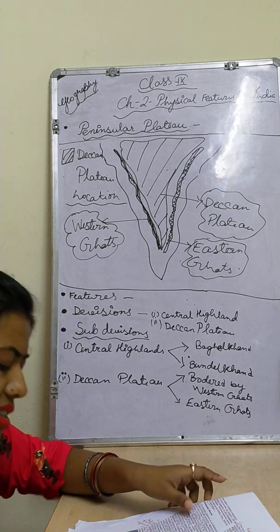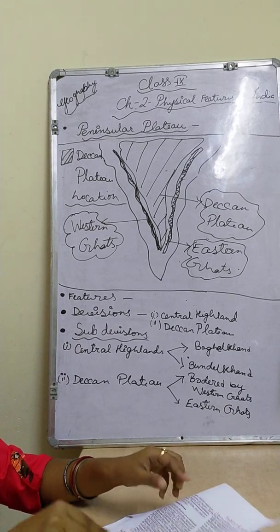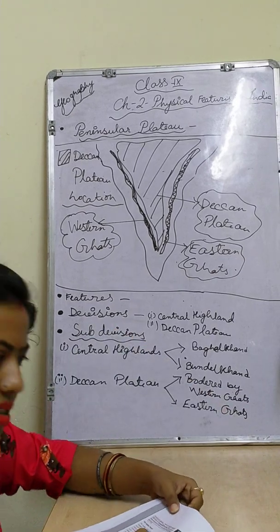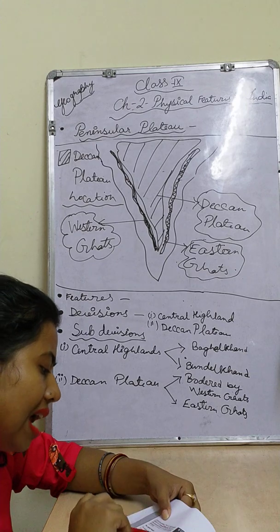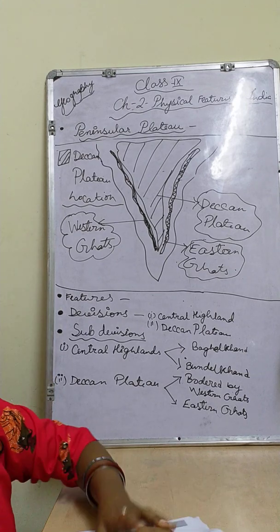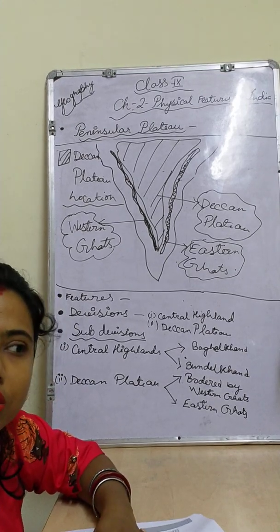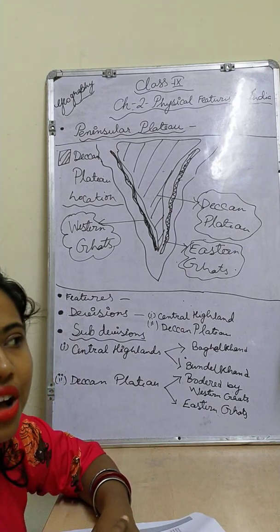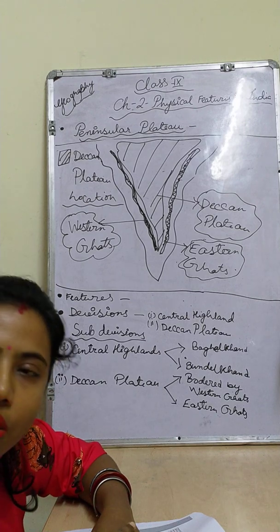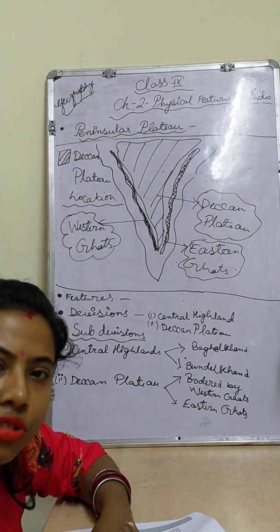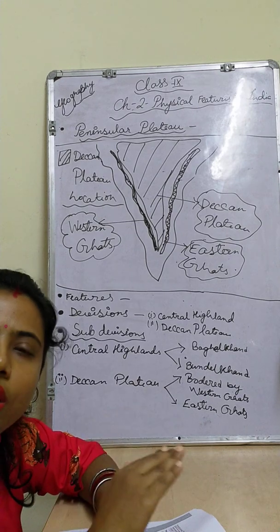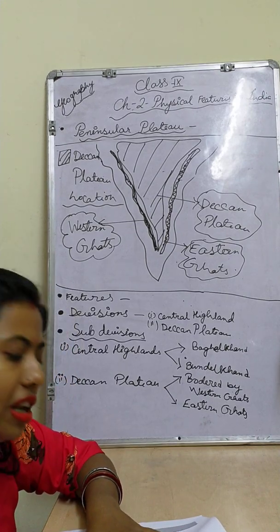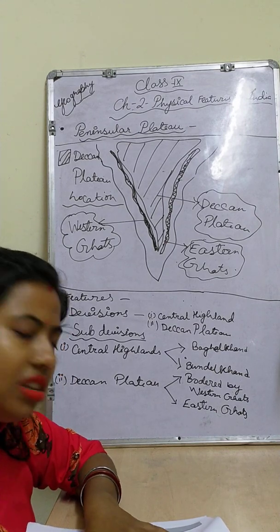The Aravalli Hills lie on the western and northeastern margins of the Peninsula Plateau. I have already told you, children, and tomorrow in the location time I will show you the Aravalli Hills. These are highly eroded hills. Previously it was a fold mountain, but after a long time of denudation it has now become an eroded or residual mountain. The height of the Aravalli mountains is becoming less, and they extend from Gujarat to Delhi in the southwest-northeast direction.